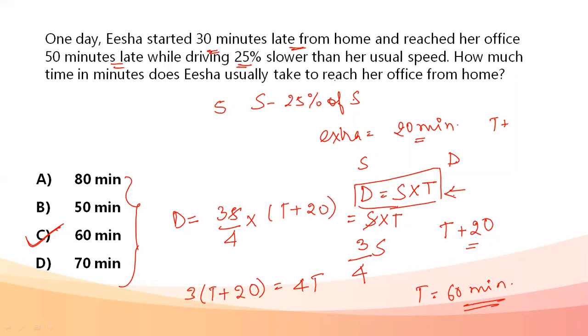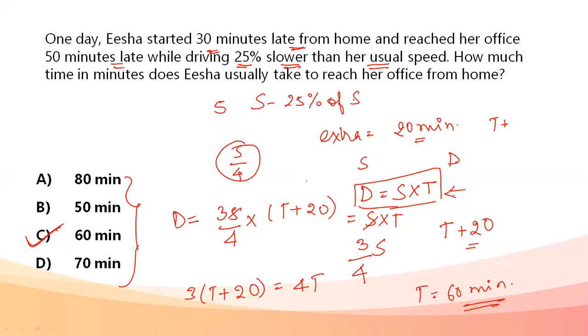Important point of consideration is she's going 25% slower than her usual speed. So we cannot take S by 4 to be her speed. She's not going at 25% of what she actually goes by.